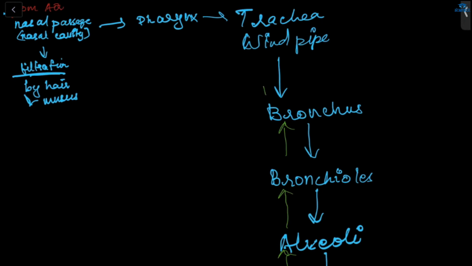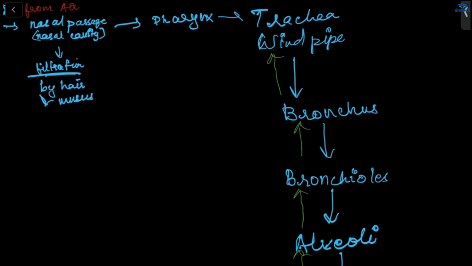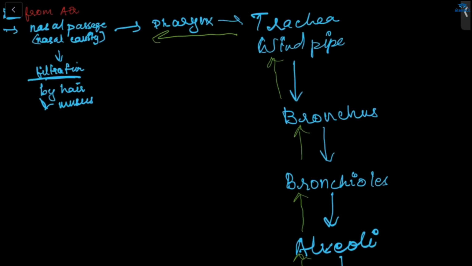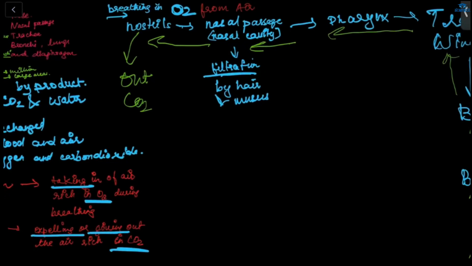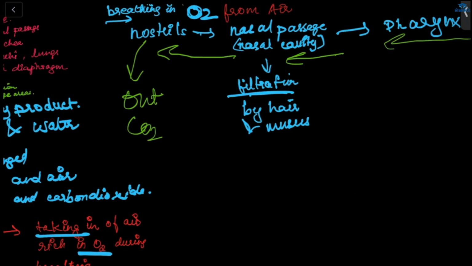Then from there to trachea, then pharynx, then again nasal passage, from there nostril, and from nostril out. So this is the entire breathing process, respiration.